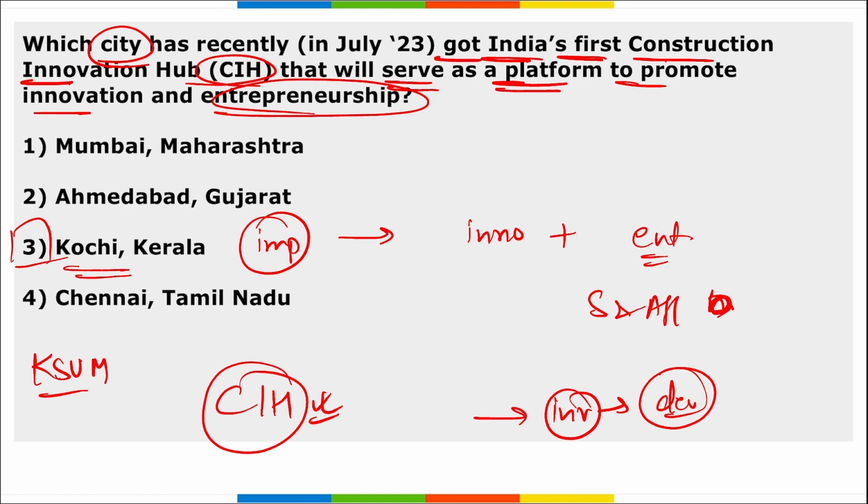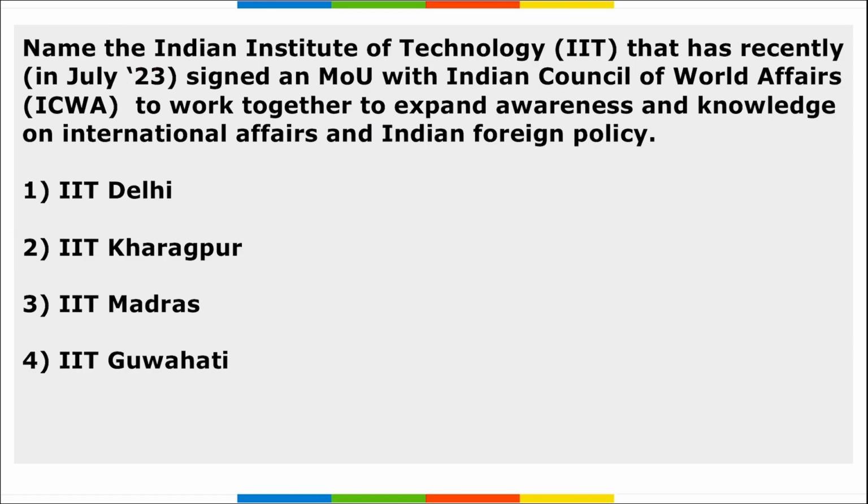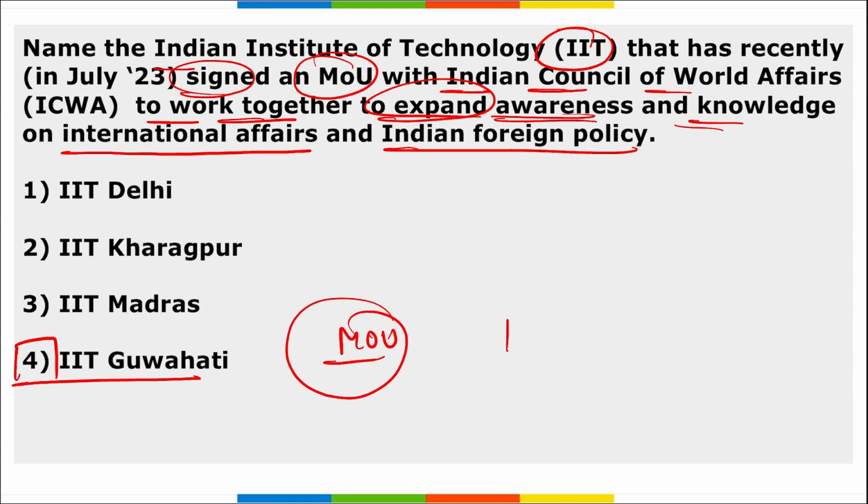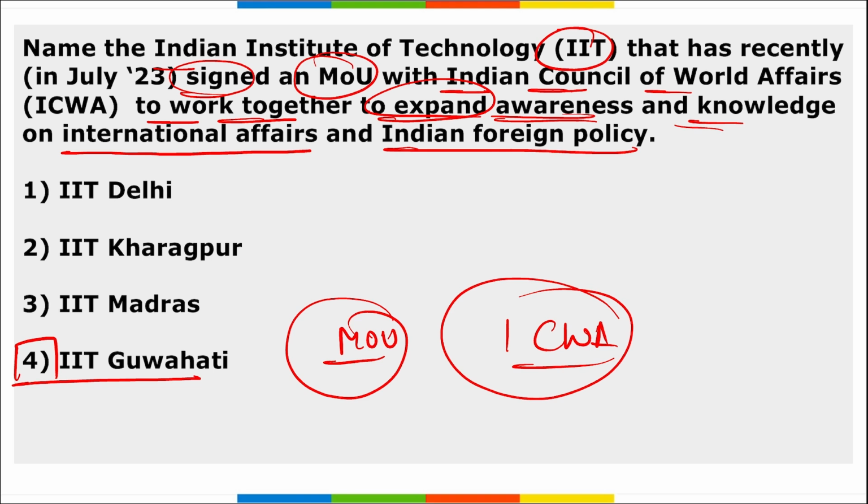Correct? Of Kerala, sorry. Next, name the IIT that recently signed an MOU with Indian Council of World Affairs to work together to expand awareness and knowledge on international affairs and Indian foreign policy. It is IIT Guwahati. Correct? So it is IIT Guwahati of Assam. They signed a memorandum of understanding with Indian Council of World Affairs, and it is to work together to expand awareness and knowledge on international affairs and Indian foreign policy.